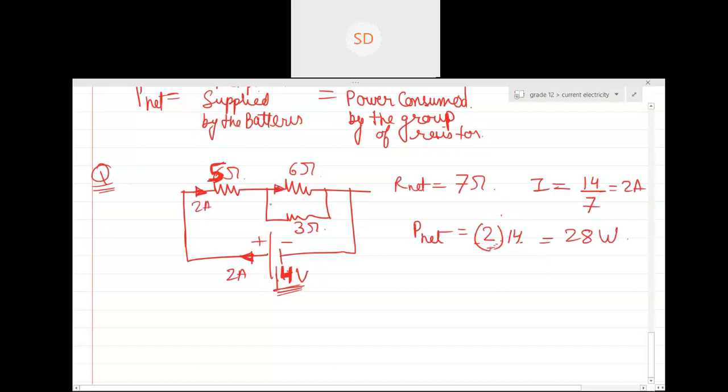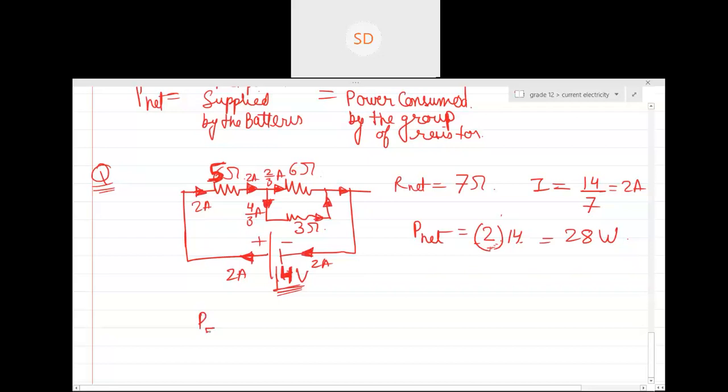2 ampere current will distribute in two parts. Can anyone tell me what will be the current for this? Current will be, I think, 4 by 3 ampere over here and 2 by 3 ampere over here. I'm not interested in telling you how the current is distributed, because we have already done lots of problems in current distribution, and I think this is easy for you to distribute the current now. So basically this 2 ampere got divided into 2 by 3 ampere and 4 by 3 ampere. Now see this thing very carefully.